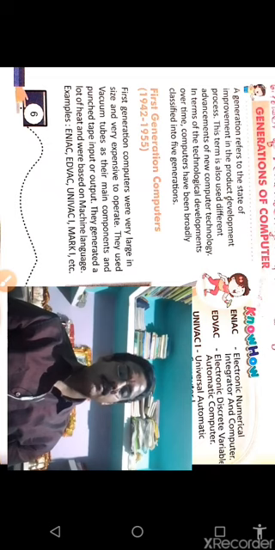Now the fourth generation computers, from 1972 to the 1980s.